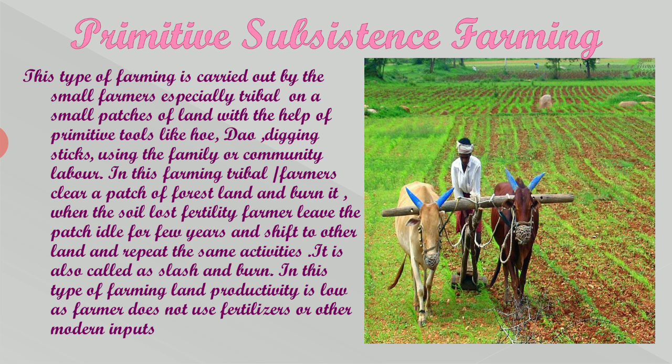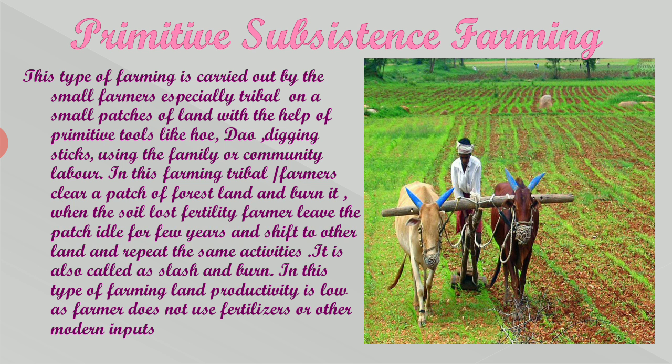Under this type of farming, it is carried out by small farmers, especially the tribal, on a small patch of land with the help of primitive tools such as hoe, dao, digging sticks, using family or community labor.